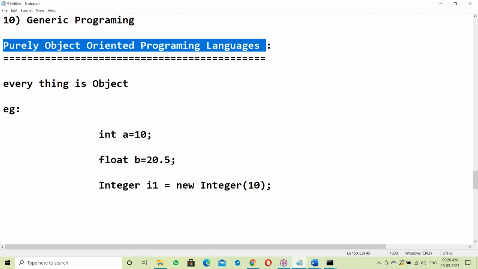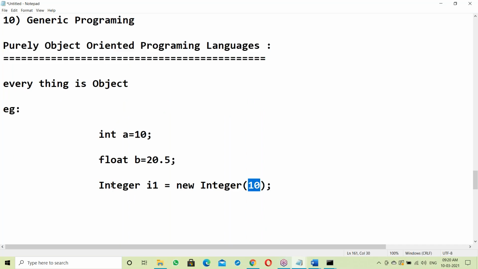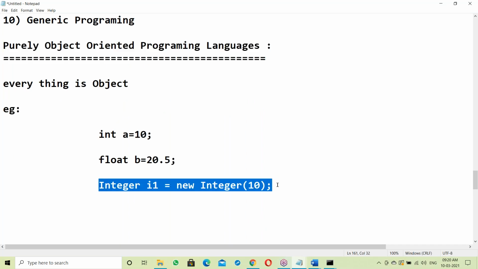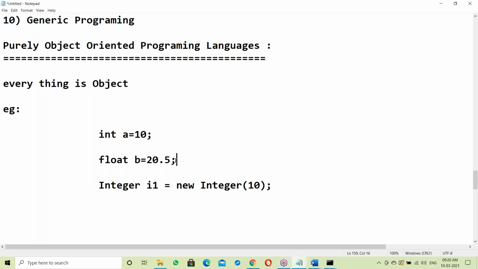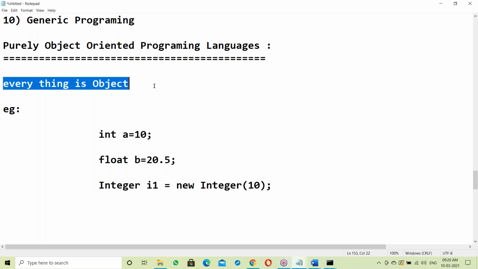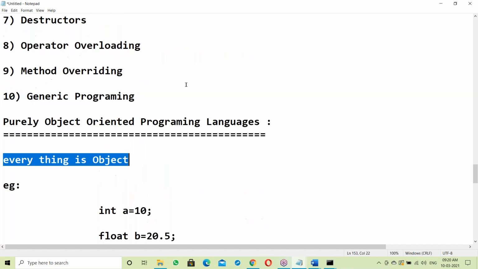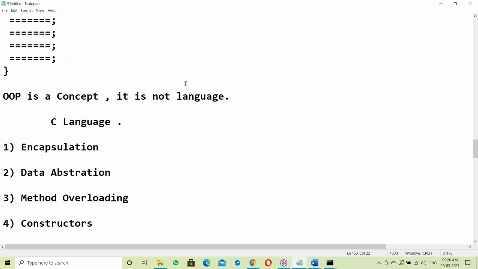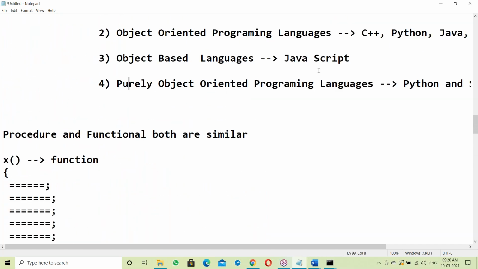Purely object oriented. Even integer type data is stored inside an object. Integer data, float data, character data, whatever it is, everything is stored inside objects. Everything is objects. That's because it is object oriented. So purely object oriented.